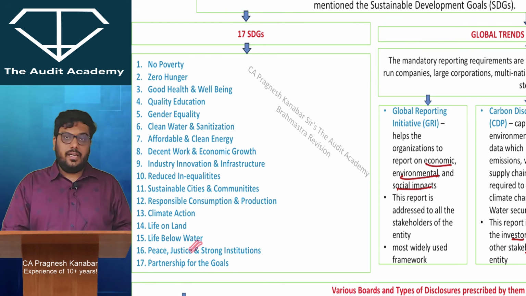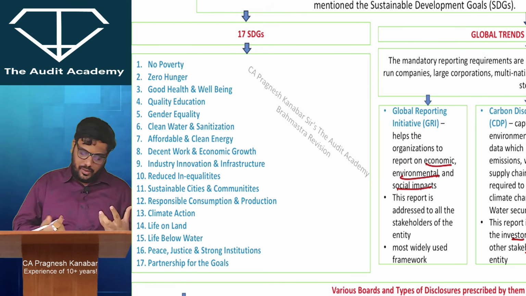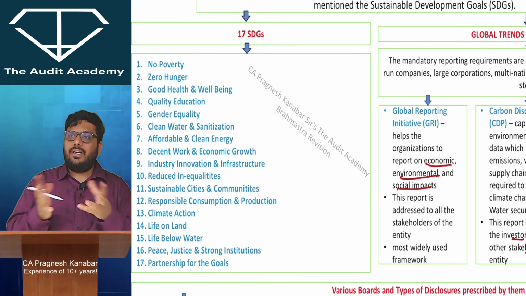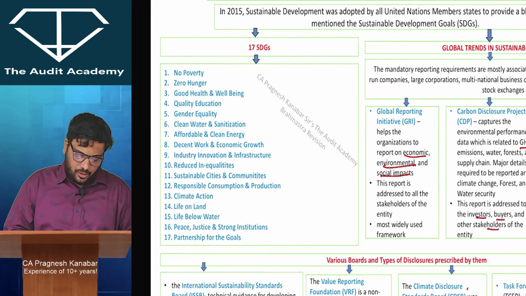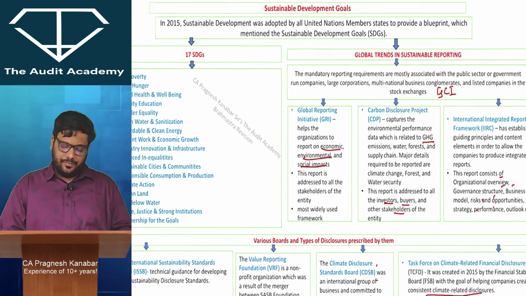All right, then there has to be proper grievance redressal. अगर किसी को complaint है तो proper redressal होना चाहिए. So peace, justice, strong institutions, and then government, private sector, everyone needs to come together to fulfill these goals. So partnership for the goals. All right, so that is how you can normally remember that.